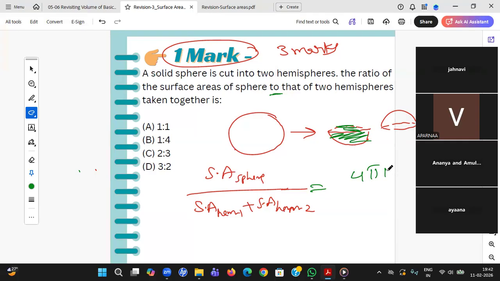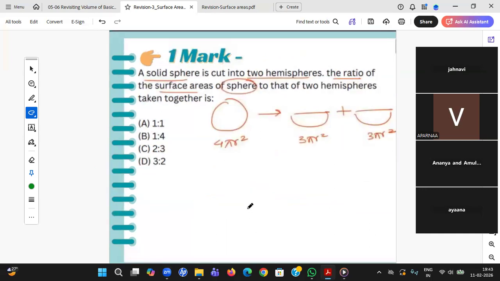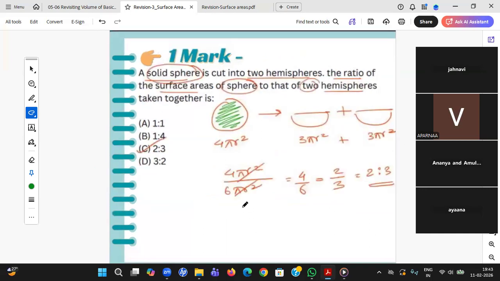So 4 pi r square divided by surface area of hemisphere, which is nothing but total surface area 3 pi r square plus 3 pi r square. Okay. Yes, Rujuta, right answer. So very carefully you do it, student.